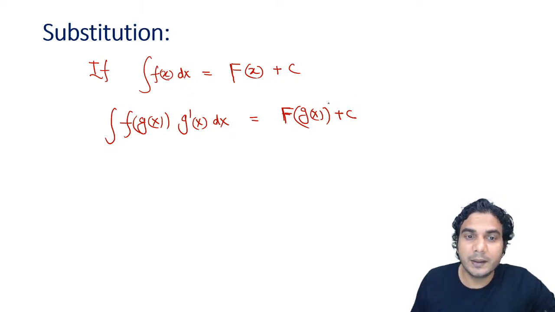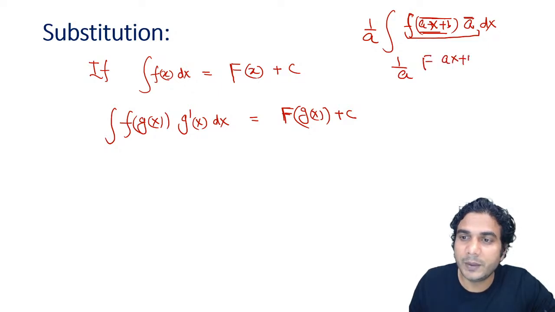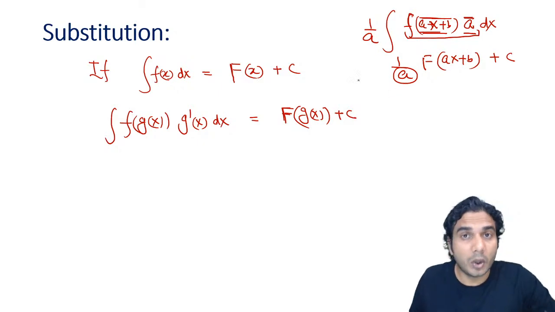That's what we actually did in the previous question also. See, in the previous substitution, it was f of ax plus b, right? Its derivative was a. It was not given, so a can be multiplied and divided. Now you can read this as f of g(x) into g dash. So what is the formula? Its formula is capital F of ax plus b. And how did we get this a? Because we multiplied and divided by a, to make this derivative.